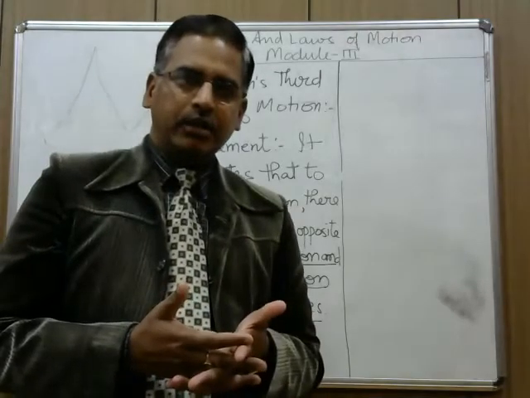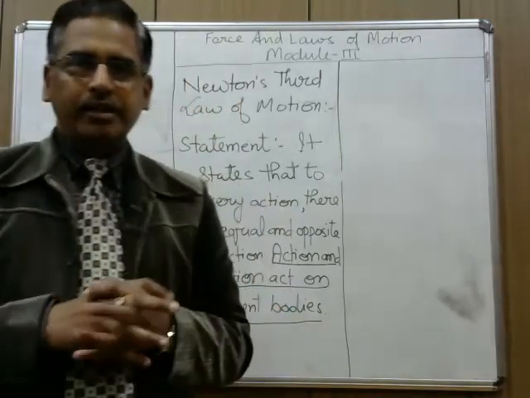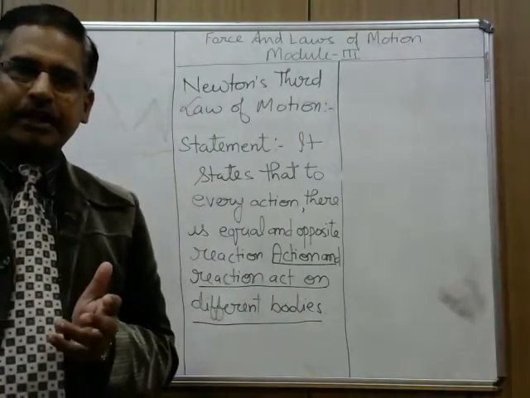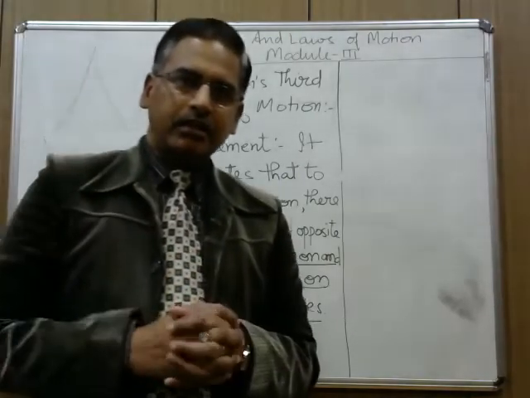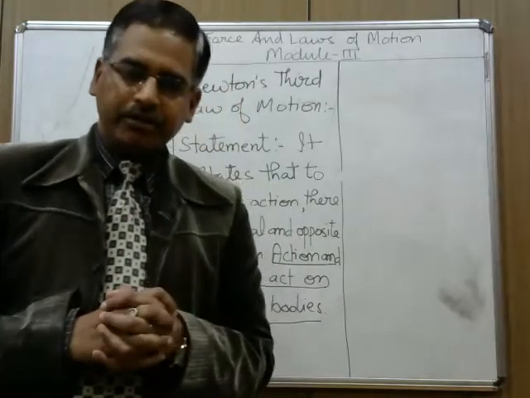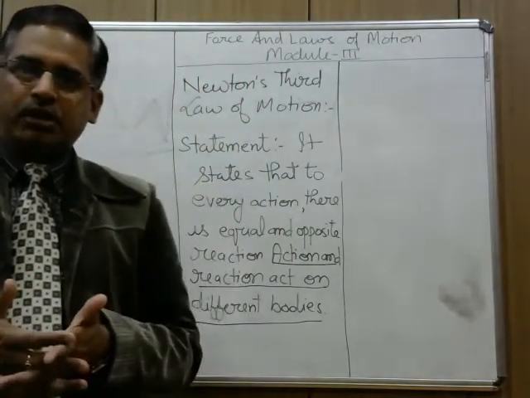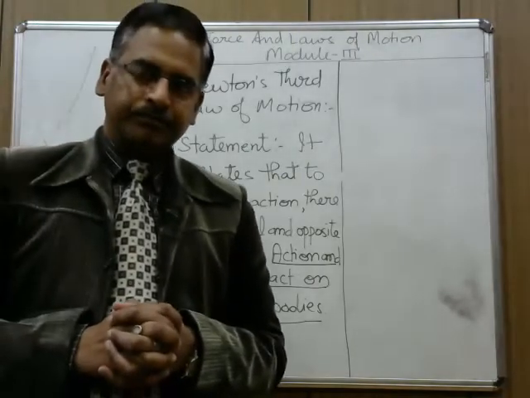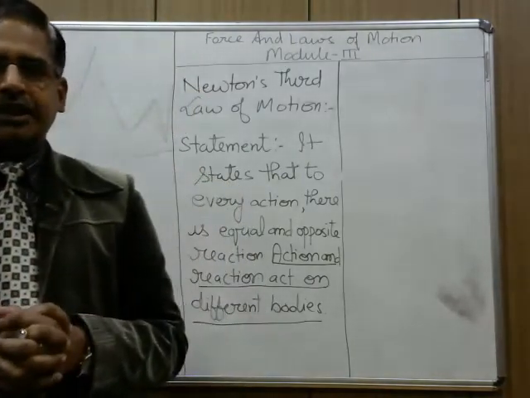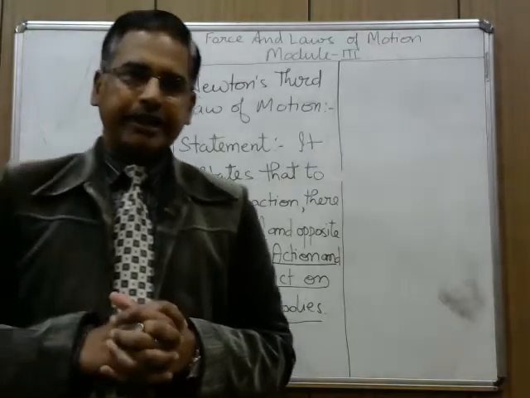Recoiling of gun, bullet is fired, force is on the bullet, bullet is moving ahead. The bullet is applying force on the gun, gun is moving in the backward direction. Here also the action and reaction are equal and opposite. So to every action there is equal and opposite reaction.